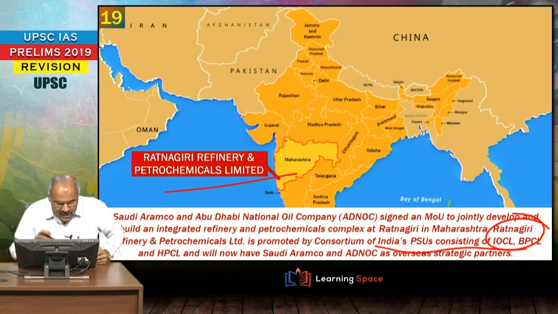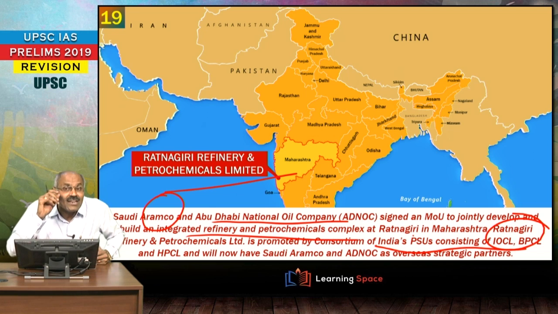What is ADNOC? This is Abu Dhabi National Oil Company. So Abu Dhabi National Oil Company and Saudi Aramco. What is Aramco? Aramco is the petroleum company of Saudi Arabia. So Saudi Aramco and Abu Dhabi National Oil Company, these two signed an MOU to jointly develop and build an integrated refinery and petrochemicals complex at Ratnagiri in Maharashtra.